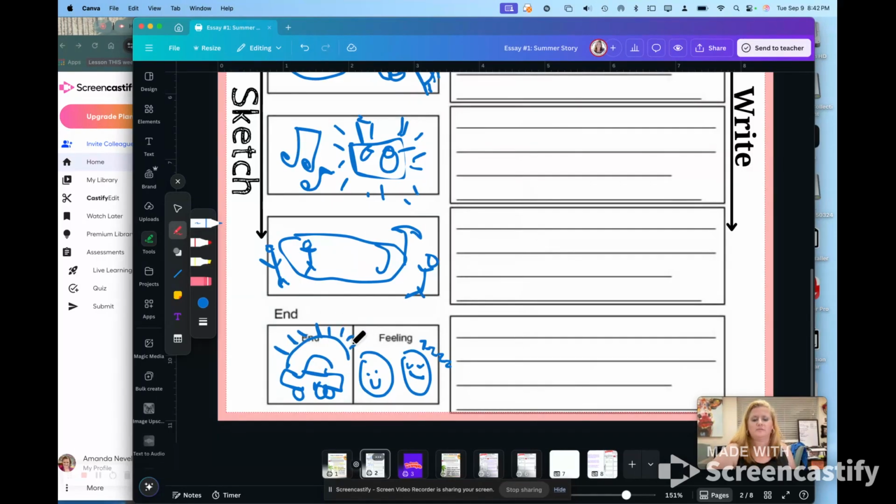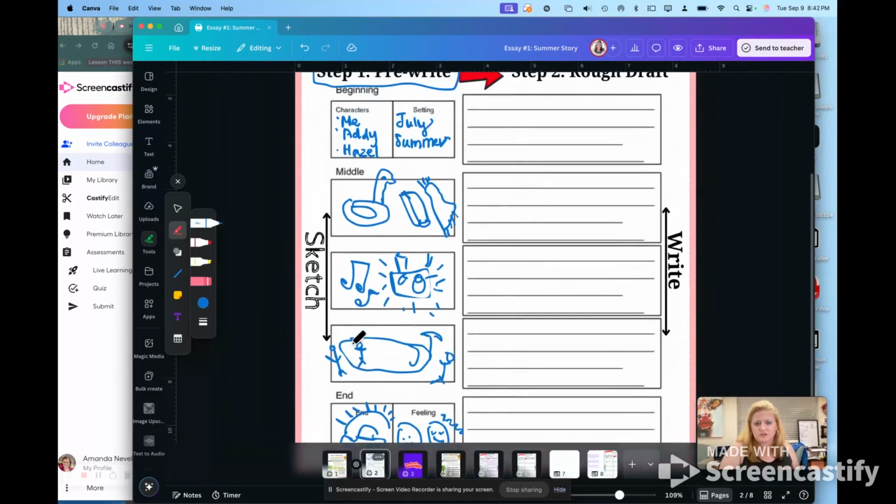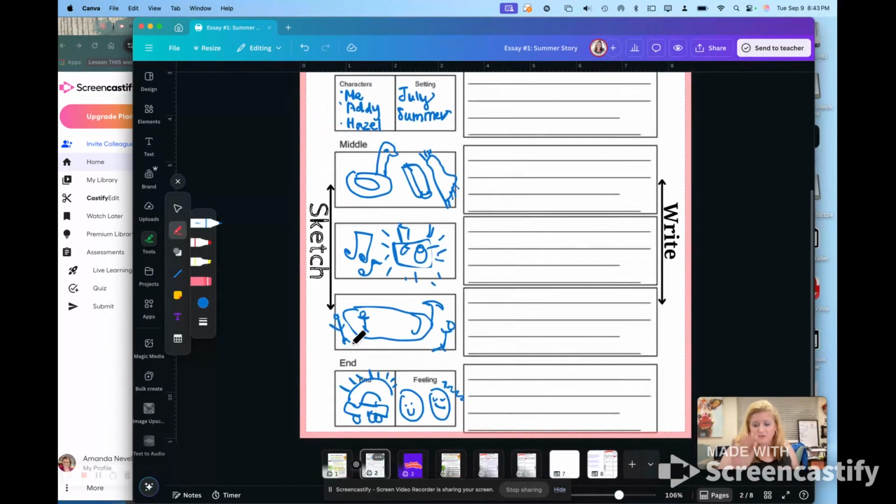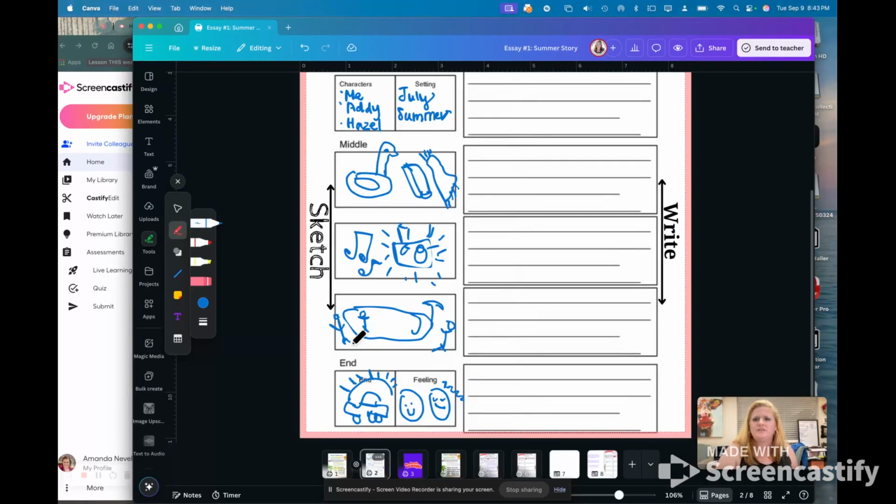There's my sketch there. Okay, so I sketched my story and I kept the events in order. Made sure I had all of those good details like the characters and the settings, thought about the really important things that happened that I would want to tell my story about. So now I want you to pause the video and take about 10 minutes, maybe 12 minutes to really think about your idea on a level 0 and really sketch those ideas out and fill these boxes out. That way you have a good idea of how your story is going to go. Pause the video and I'll see you back in a second.